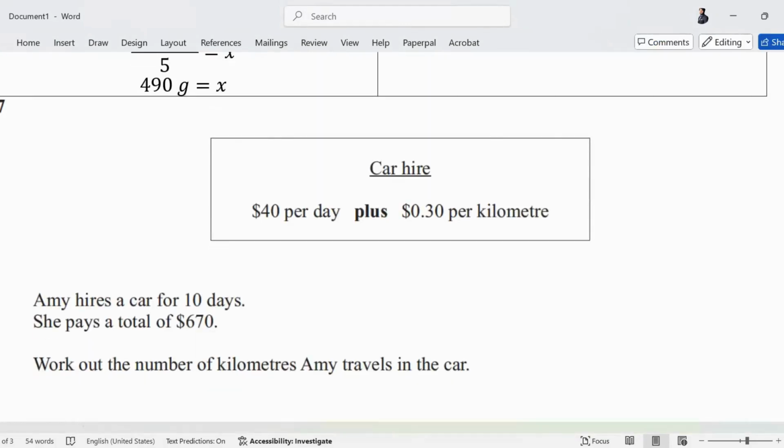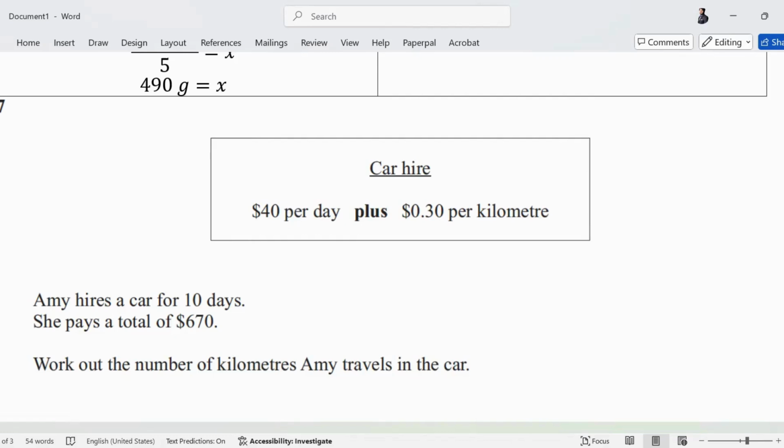Okay. Car hire, $40 per day plus $0.3 per kilometer. Amy hires a car for 10 days. So for 10 days, how much money does she have to pay fixed? Just tell me the cost that she had to pay for 10 days. $400. How did you get 400? 40 into 10. No matter if she drives the car or not, she has to pay 400 for the 10 days. Is that clear or not?